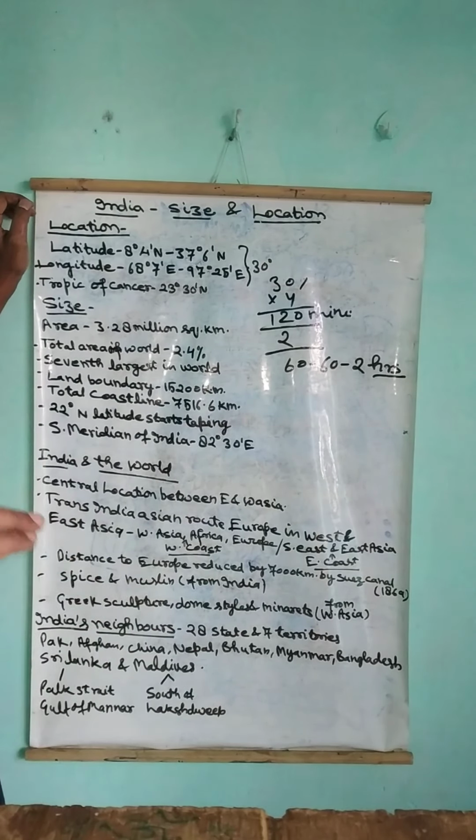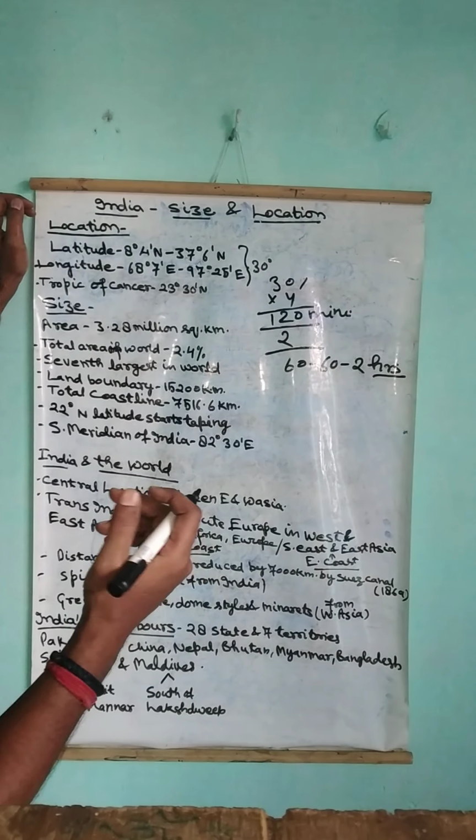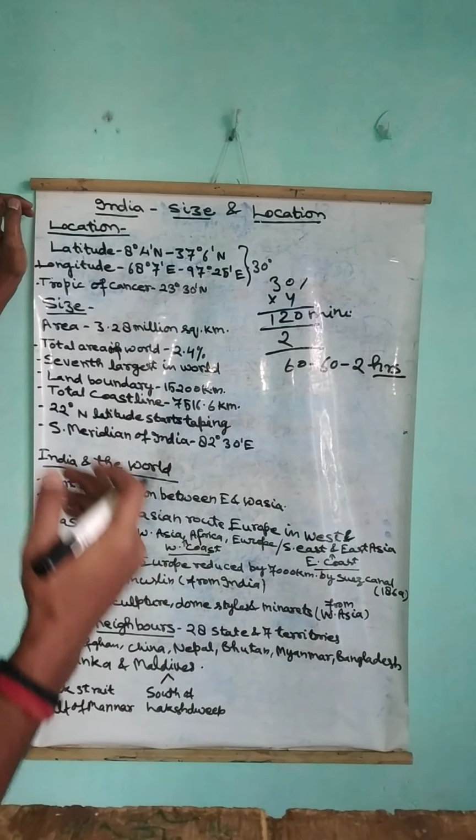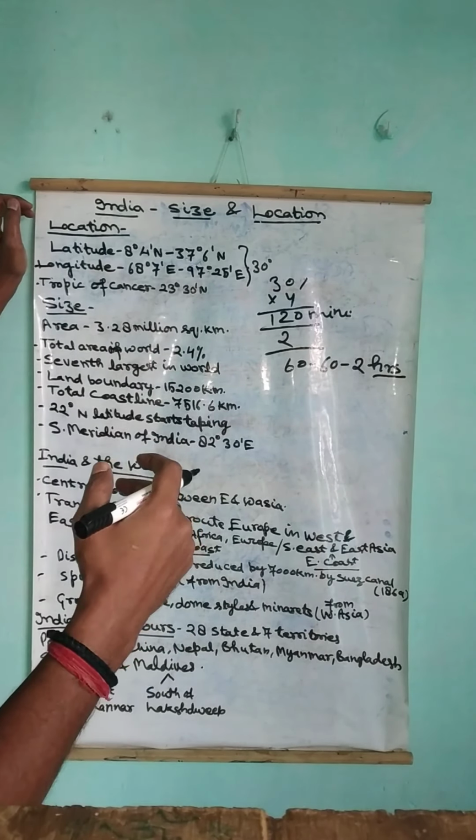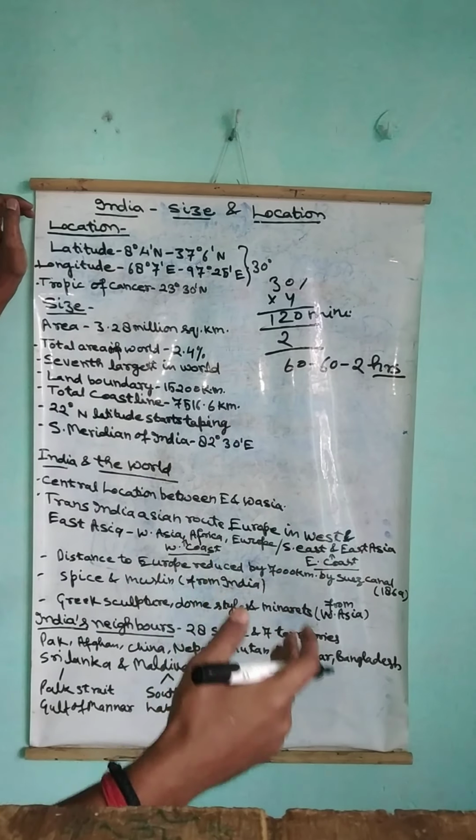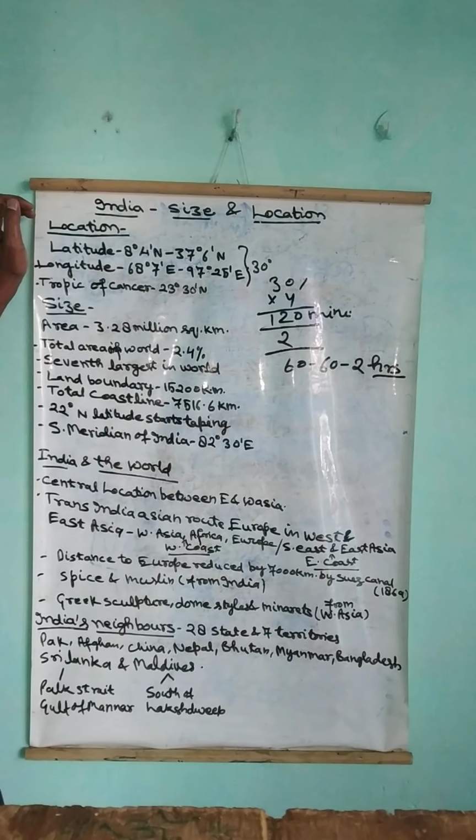India has the central location in Eastern Asia and in Western Asia. Eastern Asia means Myanmar, North Korea, South Korea, Japan, Indonesia, Philippines, Java, Sumatra. These are the East Asian countries, and the West Asian are the Arab countries, Aden and all these states, Africa. So, seeing all these matters, India has the central location in the world, in Eastern and Western Asia.